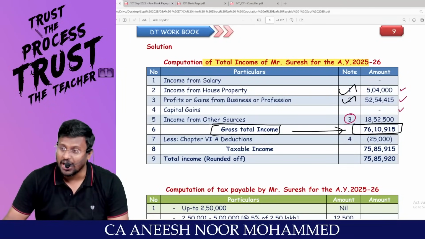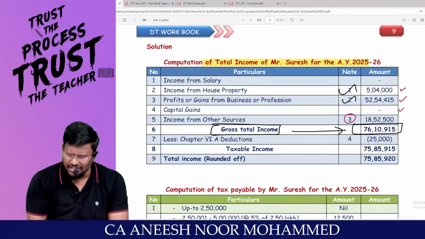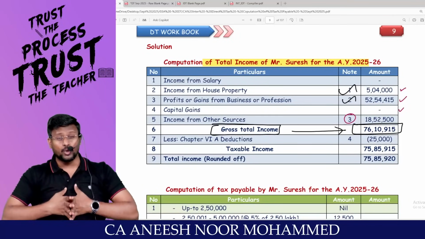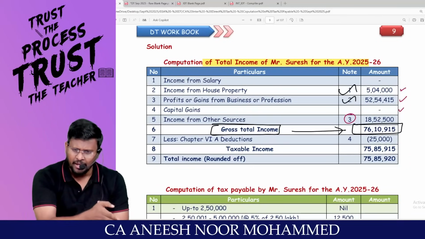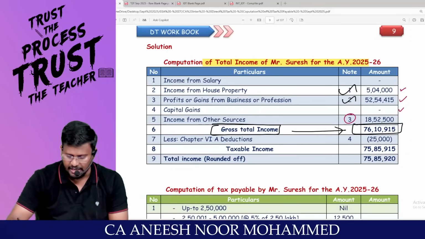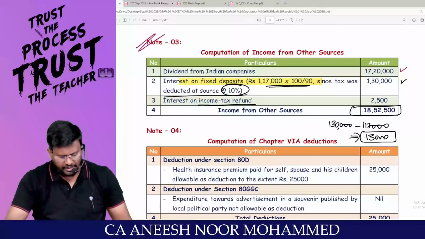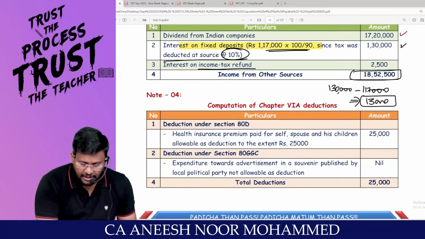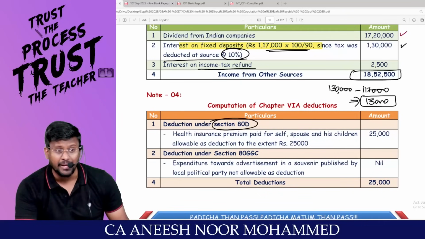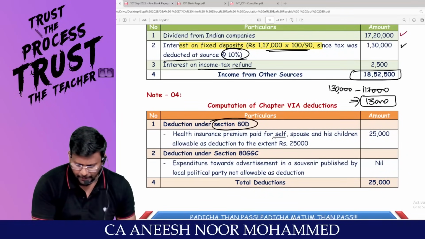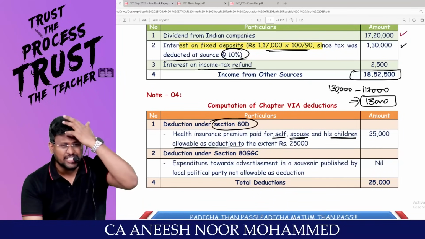Then the root matter: whether you are going to travel through the optional tax regime or the default tax regime. If you are traveling through the optional tax regime, you are entitled to claim Chapter 6A deduction. But if you are going to travel through the default tax regime, you are not entitled to Chapter 6A deduction. First, can we finalize the Chapter 6A deduction? Deduction under 80D. D stands for doctor. Medical insurance premium paid by cheque. Health insurance premium paid for self, spouse, and children is allowable as deduction. What is the age of the assessee given in the question?